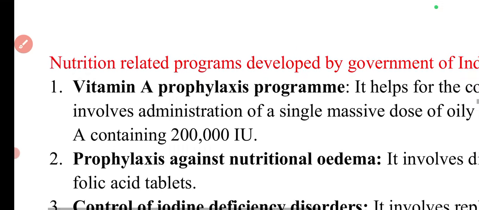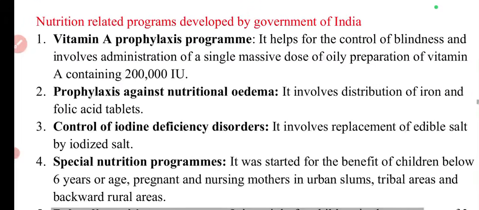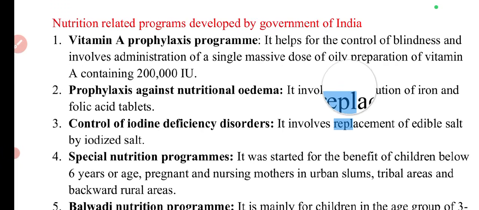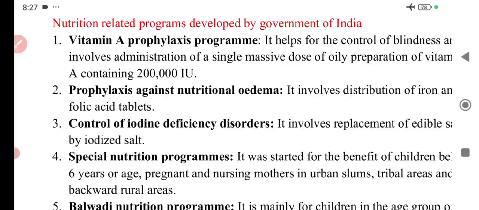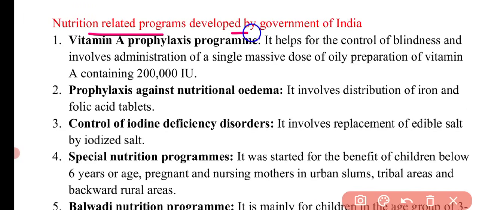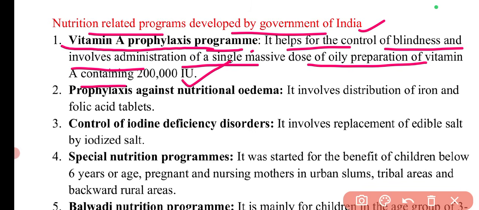Now we can look at a few of the nutrition related programs developed by the government of India. First one is the vitamin A prophylaxis program. This program basically helps in the control of blindness and involves administration of a single massive dose of oily preparation of vitamin A containing 2 lakh international units.